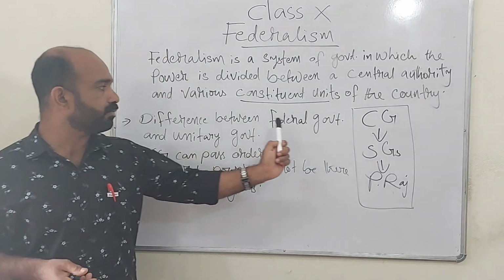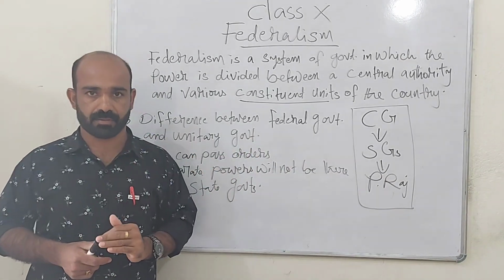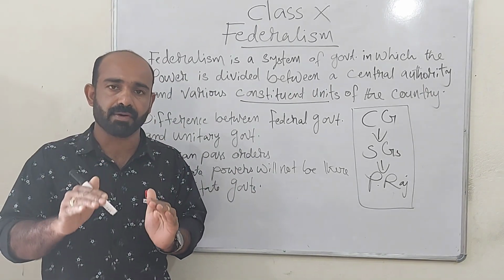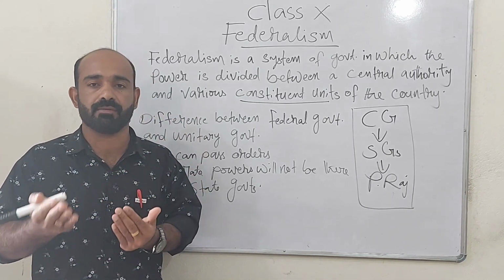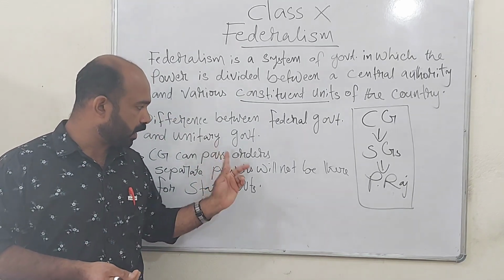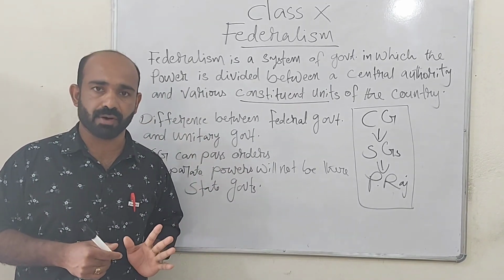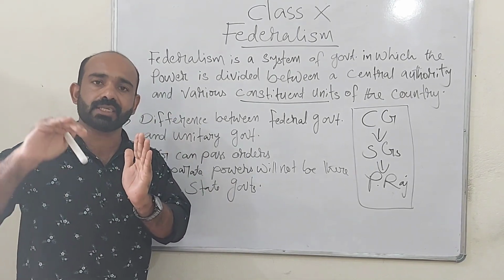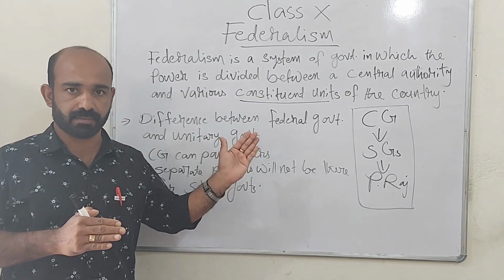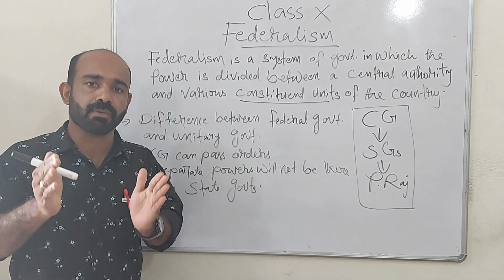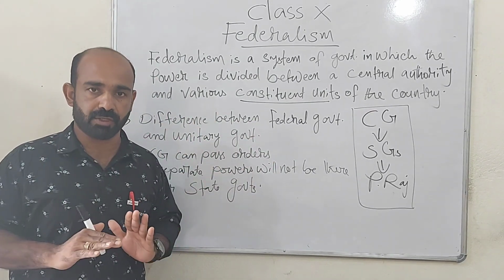Now let us see the difference between federal government and unitary government. We know that in a federal government, minimum 2 levels of government will be there. It can be more than 2 levels of governments also. But in a unitary form of government, either there is only one level of government, or if there are regional governments, those regional governments will be under the control of central government. So sometimes in a unitary form of government, only the central government will be there. No regional governments will be there.